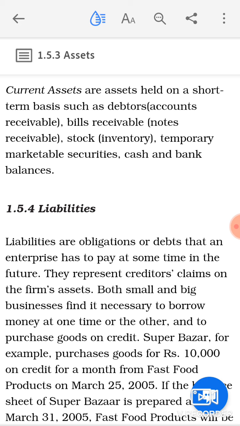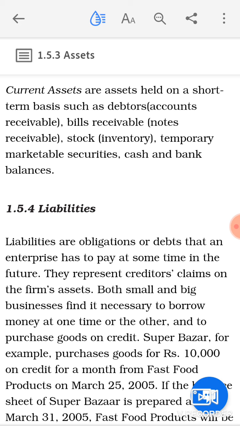So the second classification is current assets. Current assets are those assets which can be converted into cash within a short period of time, basically within one accounting period. These will be termed current assets, like bank, cash, stock, debtors. All these are known as the current assets of the business, and they can be easily converted into cash within a period of one year.